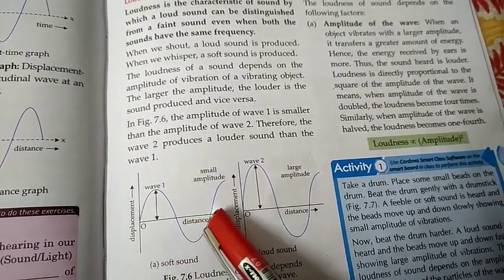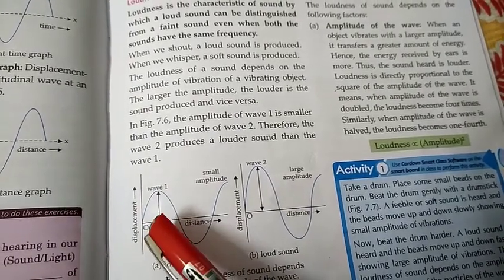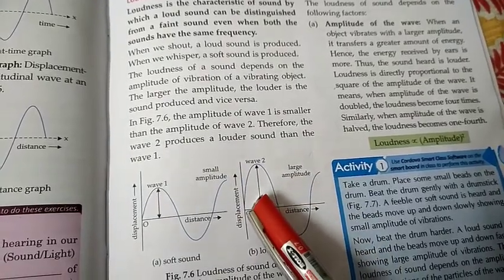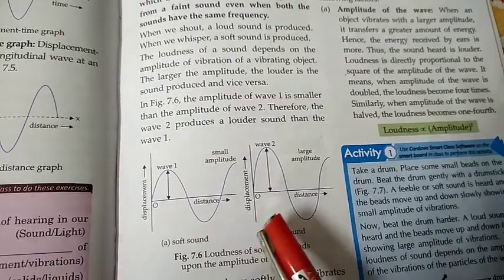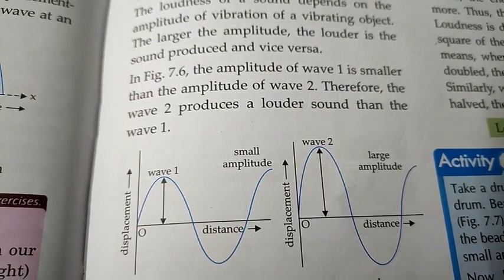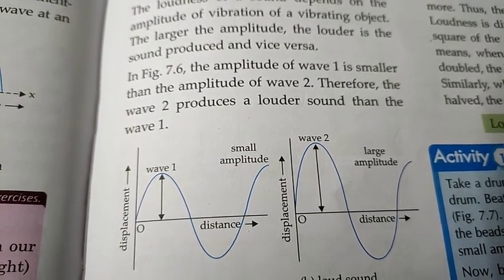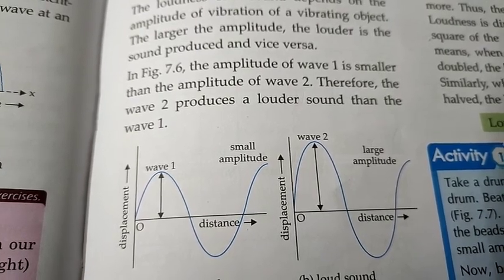So here amplitude is smaller and here amplitude is larger. So loudness of sound depends on the amplitude. The larger the amplitude, the louder is the sound produced, and smaller the amplitude, softer is the sound produced.